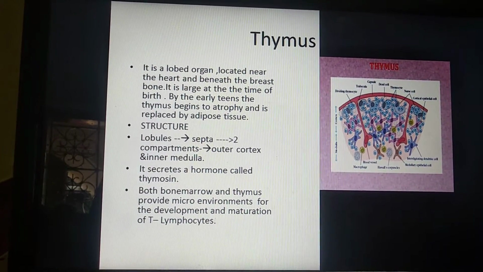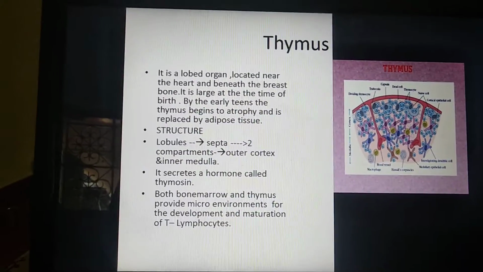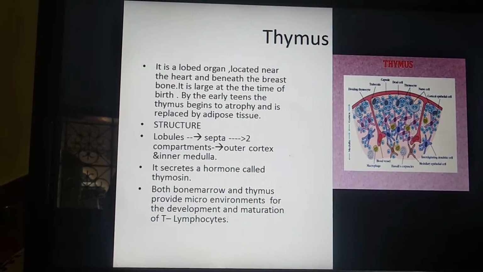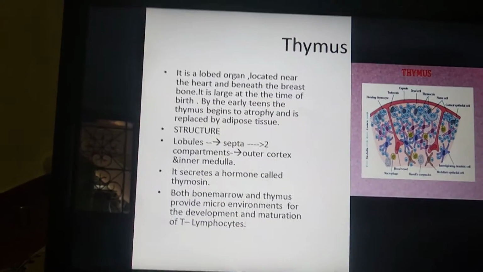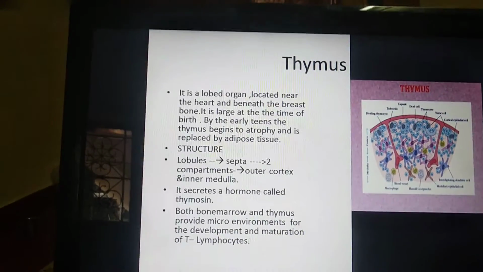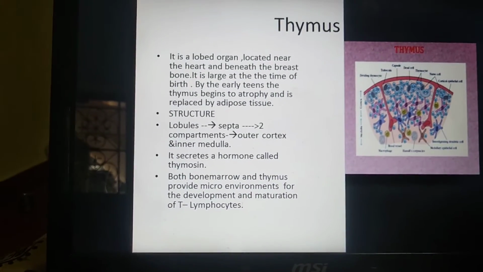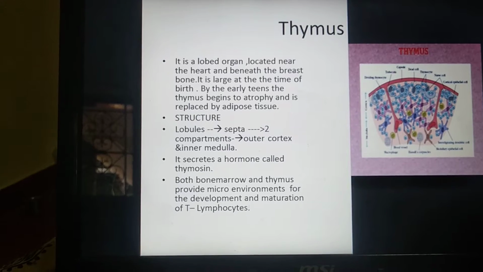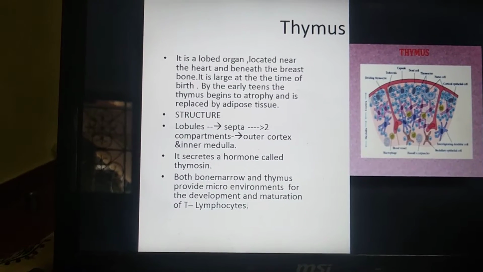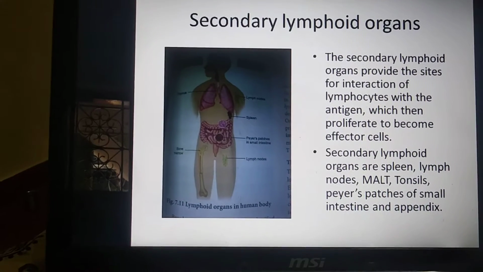Both bone marrow and thymus provide microenvironments for the development and maturation of lymphocytes. Bone marrow and thymus are involved in the development of T lymphocytes. Here T means thymus. So bone marrow and thymus are responsible for the development of lymphocytes. And the next one is secondary lymphoid organs.